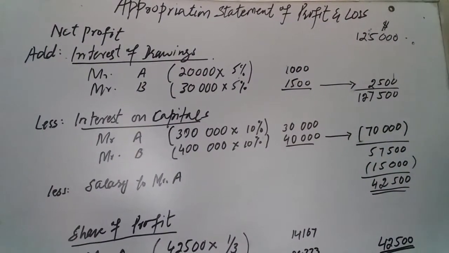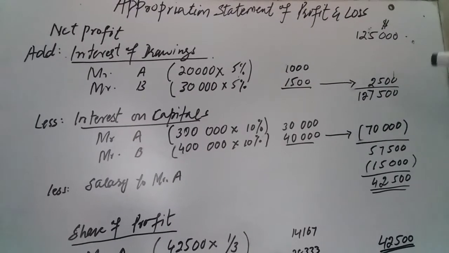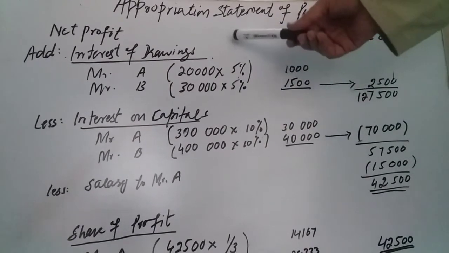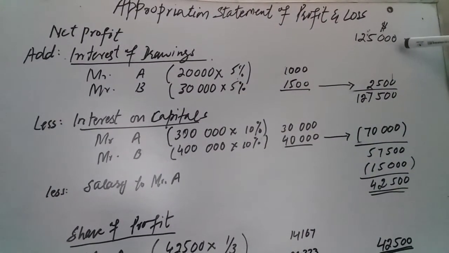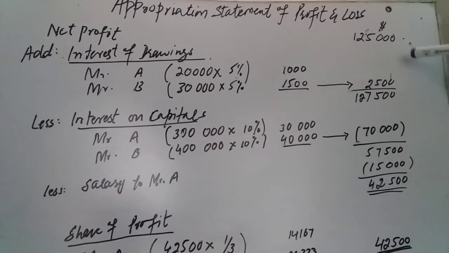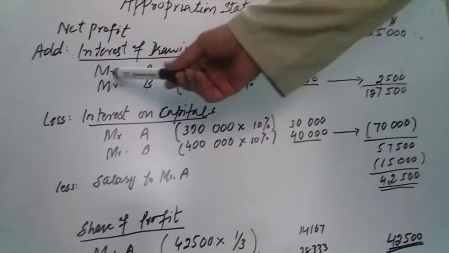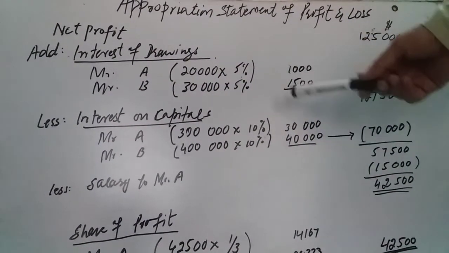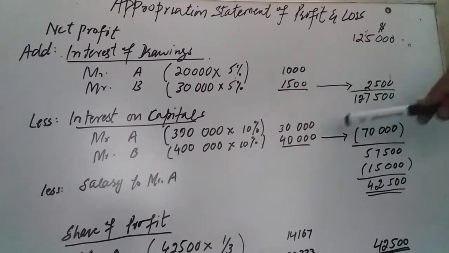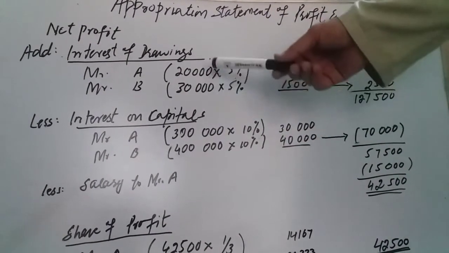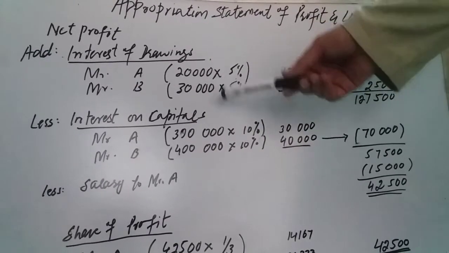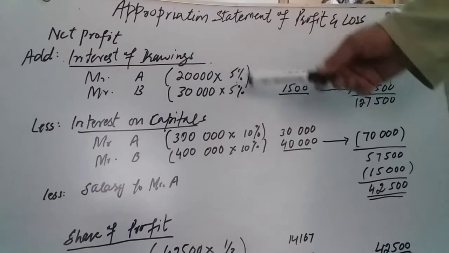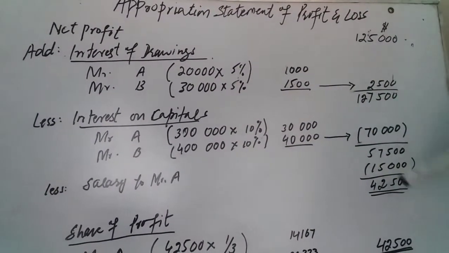So here we go. Once you have got the profit, in this statement I have written the profit is $125,000. Now your agreement says first you have to add the interest on drawings. Interest on drawings is always added to the profit. Why? Because it is actually a penalty on your partners when they withdraw amounts for drawings, so they have to give the interest back to the business.